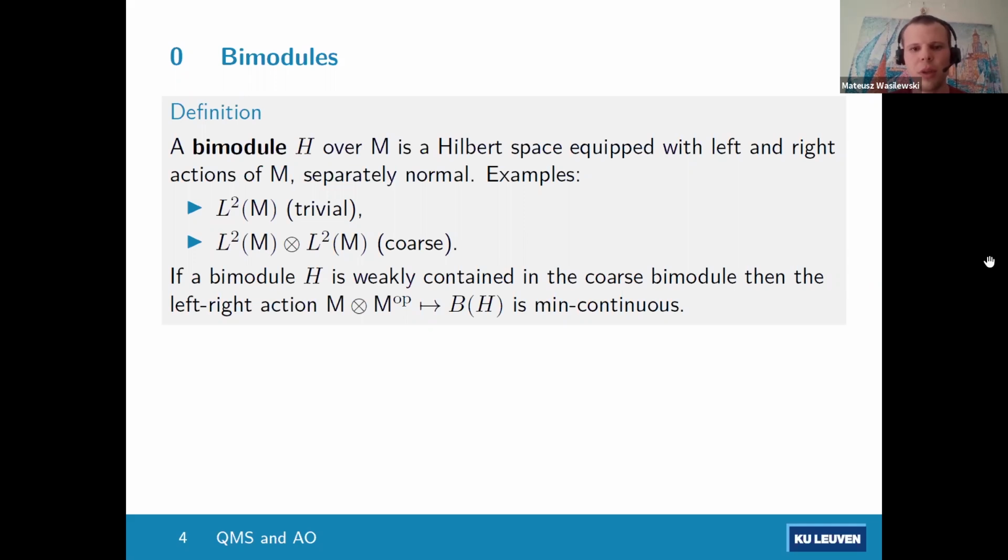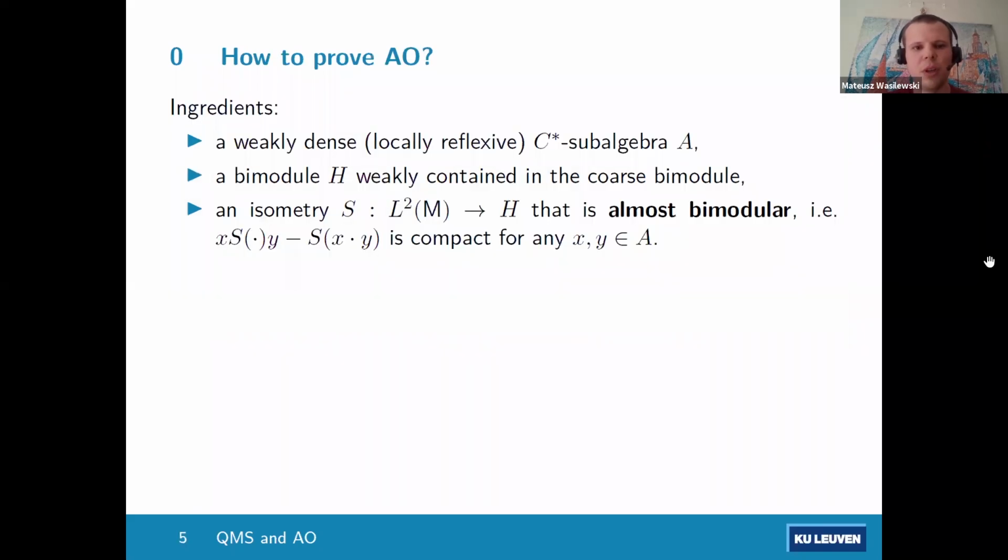Okay, so in order to obtain the property AO plus, we would look for some bimodules which are weakly contained in the coarse bimodule. So we're going to need the following ingredients.